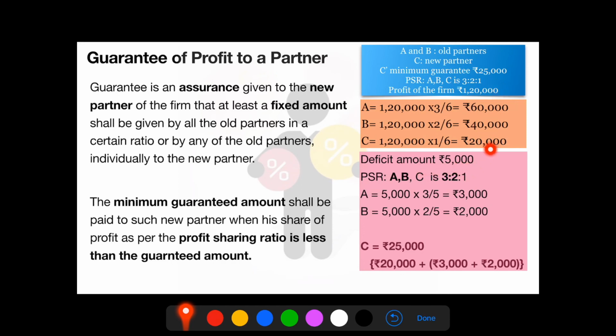25,000 minus 20,000 is rupees 5,000. So 5,000 is the difference amount. This difference amount is given by A and B in their profit sharing ratio. So A will give rupees 3,000 and B will give rupees 2,000. This will make up 20,000 plus 3,000 plus 2,000. So thereby minimum guarantee of profit is assured to C.